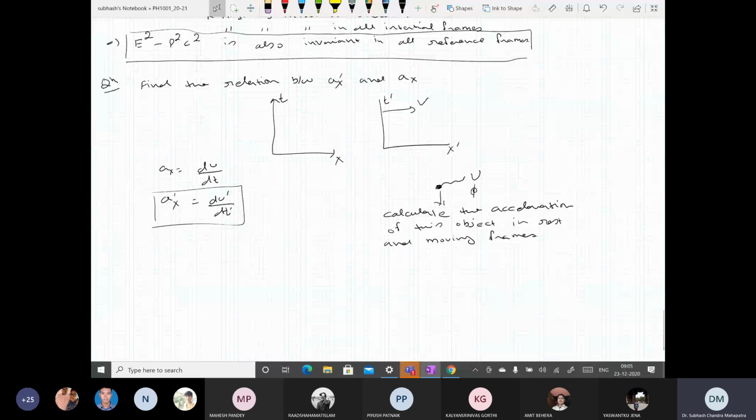Suppose there is an object and it has some acceleration. You are at rest, you throw a ball, and it has some acceleration. That acceleration is the time derivative of the velocity of the object. Now the question is, I am moving with respect to you with velocity v in the positive x-axis. What is the acceleration of the same ball with respect to me? So that is a x prime. The question is, find the relation between a x prime and a x.